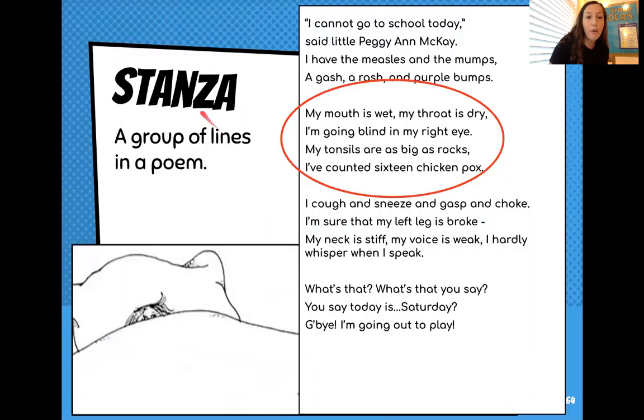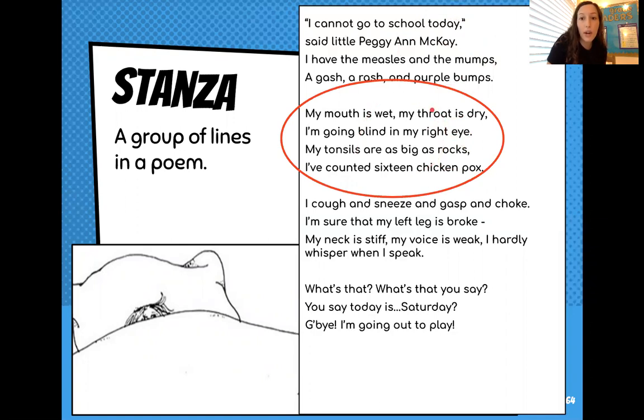You might notice that these lines are in different groups. When we talk about poetry, we also talk about stanzas. Stanzas are a group of lines. So here at the top, we have 1, 2, 3, 4. We have 4 lines, and that group of 4 makes up the first stanza. Here, like we have circled, we have our second stanza because we have another group of 1, 2, 3, 4 lines. The group of 4 is called a stanza.